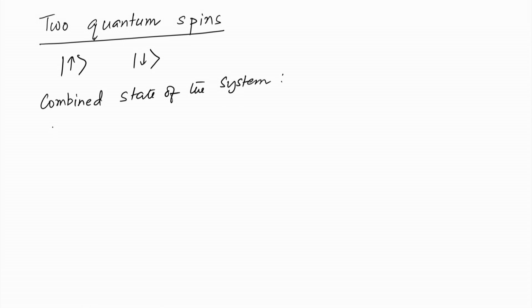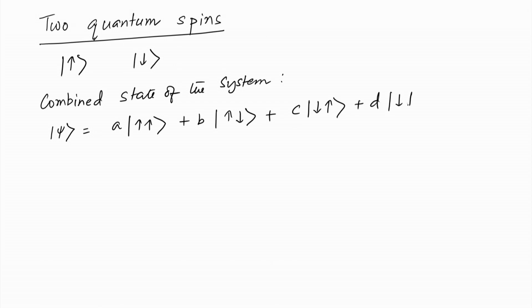is, let us call it psi. It's equal to A up up plus B up down plus C down up and D down down. So, that is the most general state of the system, where A, B, C, D are complex unknown coefficients.